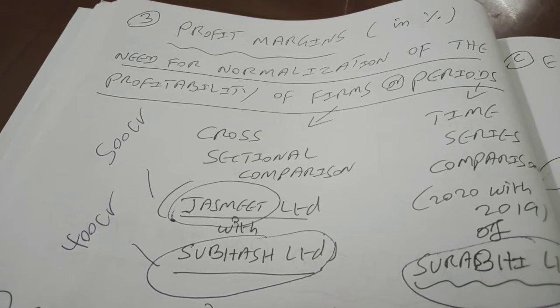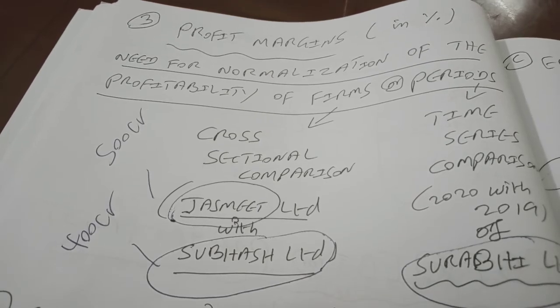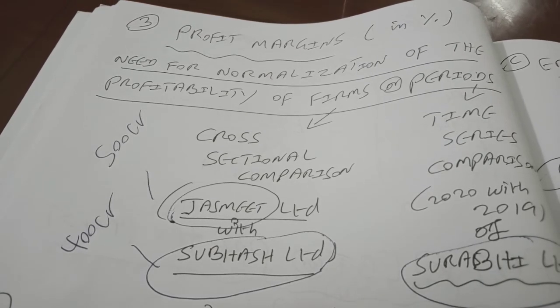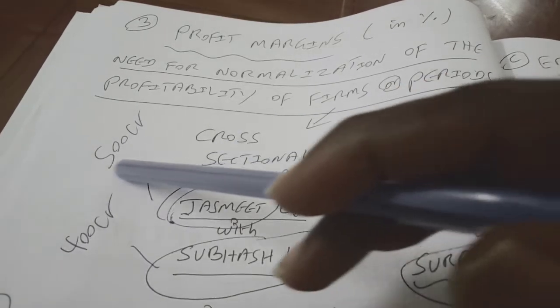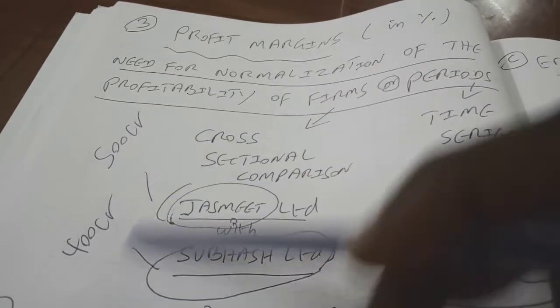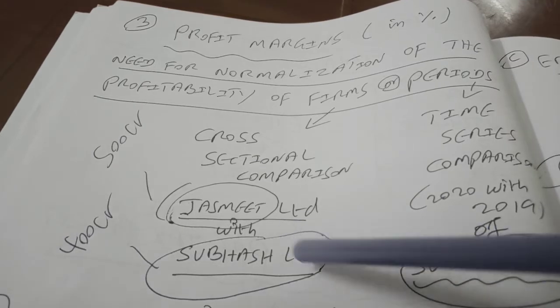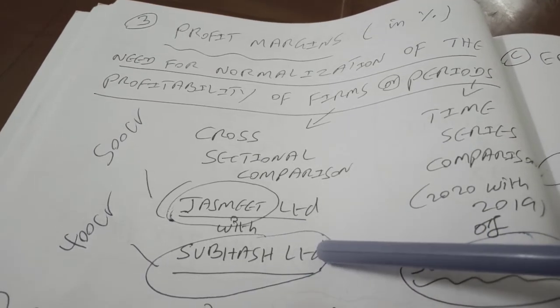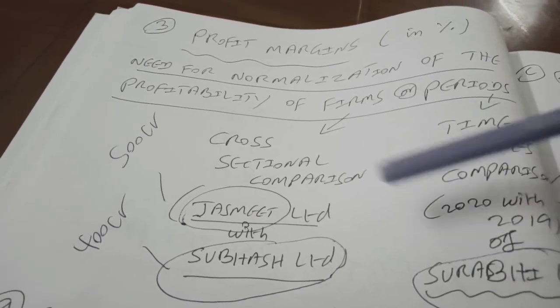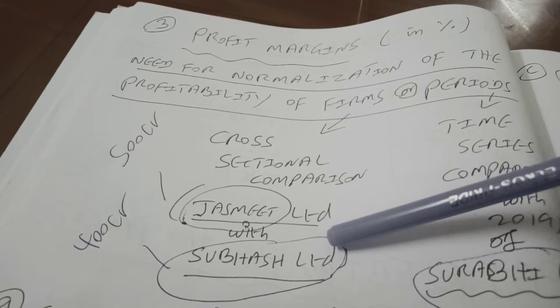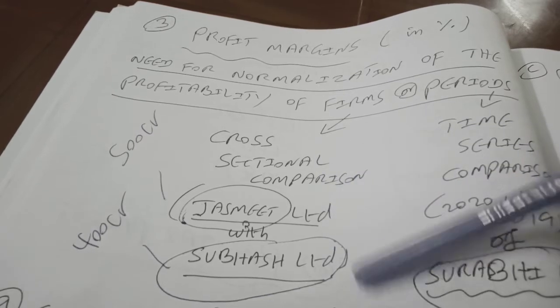Just by looking at these absolute numbers, we think that it is Jasmeet Limited who is doing better because their absolute profit is 100 crores more than that of Shubhas Limited. But in reality it may not be so. Why? Because we are not normalizing the differences between the two companies. So what do we have to do for that?